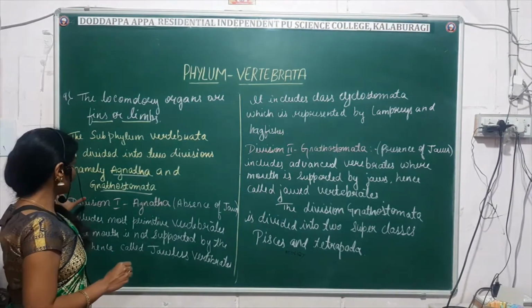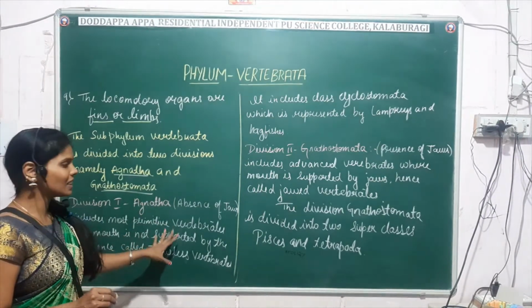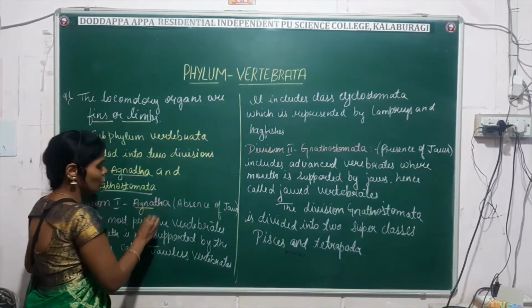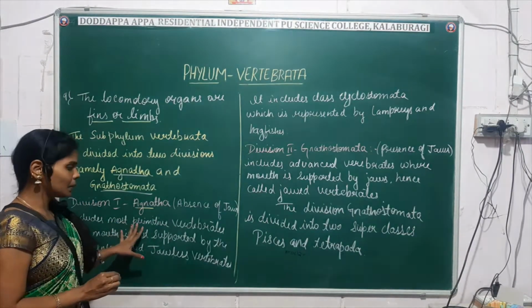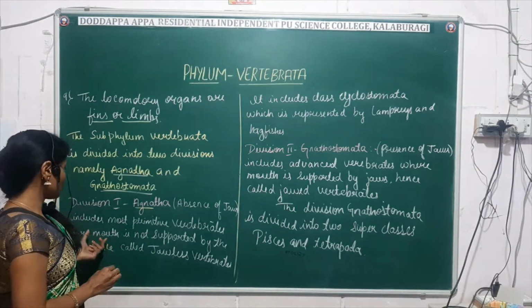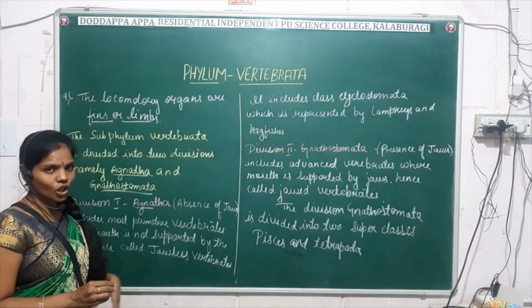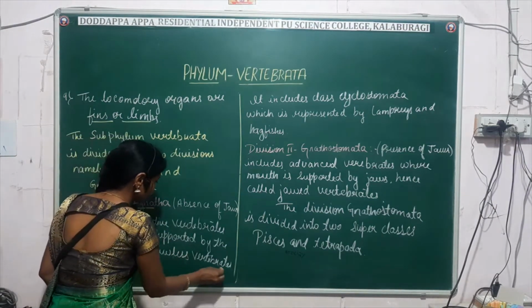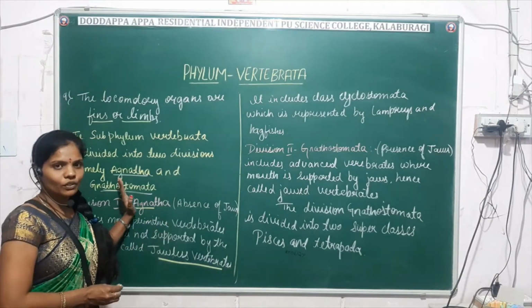The first division is Agnatha, which means the absence of jaws. Generally they include some primitive vertebrates where the mouth is not supported by jaws, hence they are called jawless vertebrates.